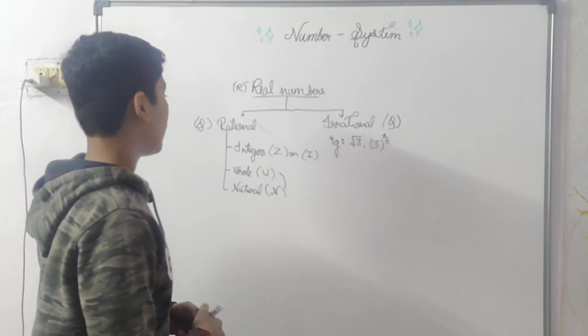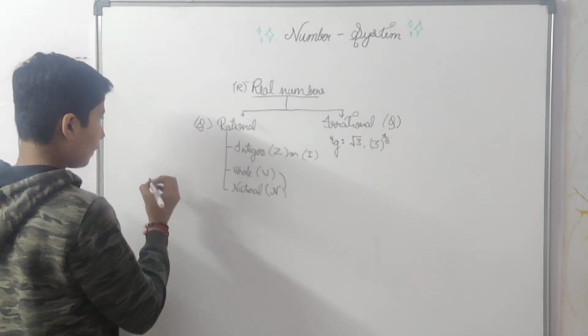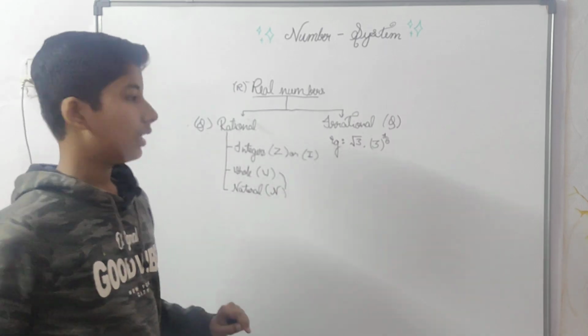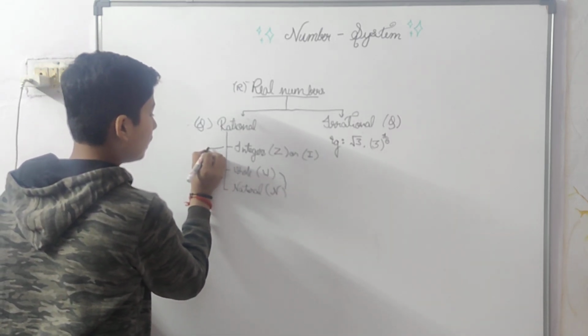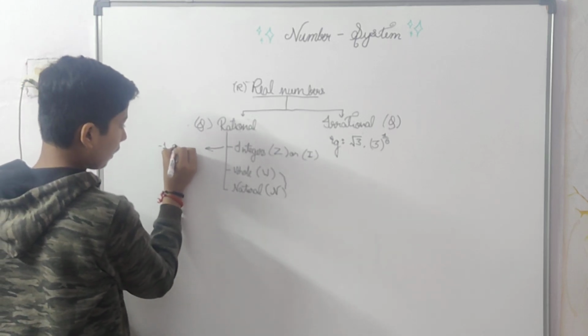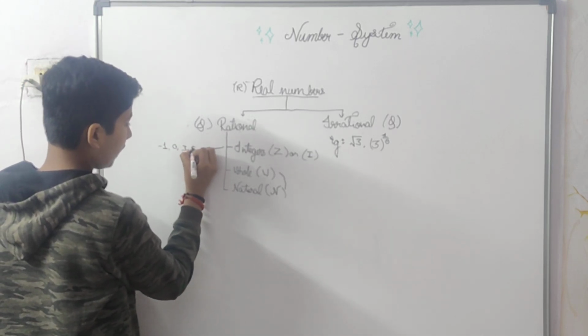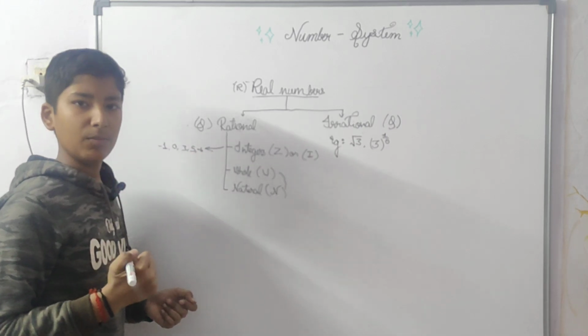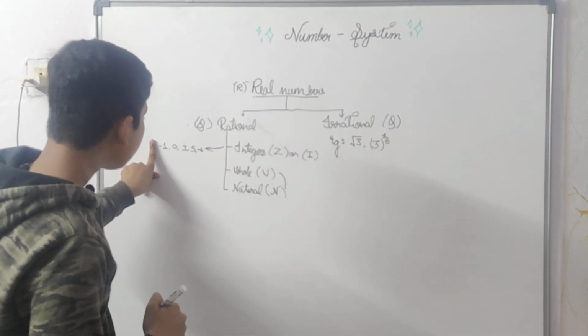So now I'll give you examples of all of these. Firstly, rational numbers, I have given the example. Irrational, I have given the example. This I have to give: -1, 0, 3, 5, -6 and many more. Okay.